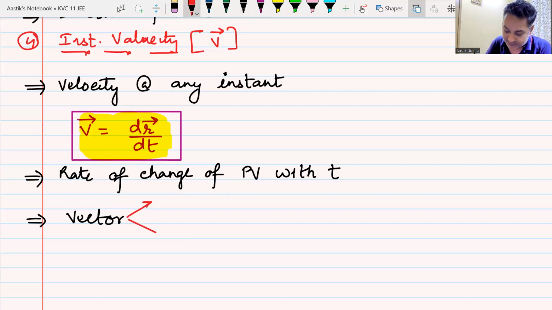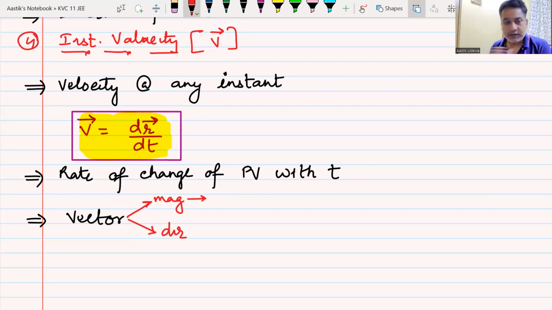It must have two things: one is magnitude and the other is direction. We'll talk about the direction in the next class. Let us talk about its magnitude. What is the magnitude of instantaneous velocity?